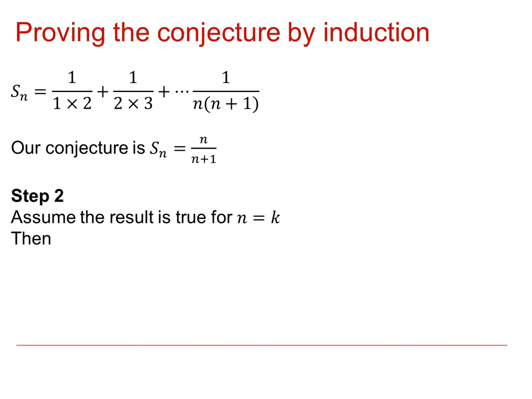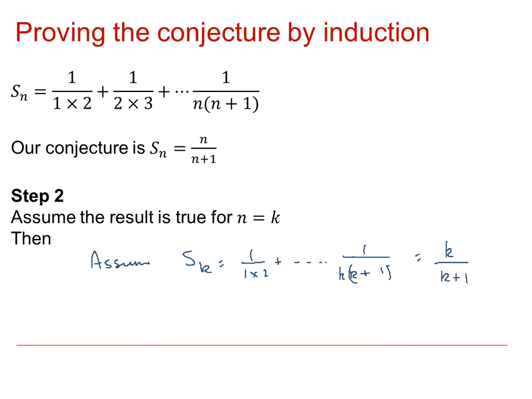The next step is to assume that it's true for n equal to k. So that, in other words, we assume that Sk, which is from S1 all the way up to 1 over k multiplied by k plus 1, is indeed equal to k over k plus 1.